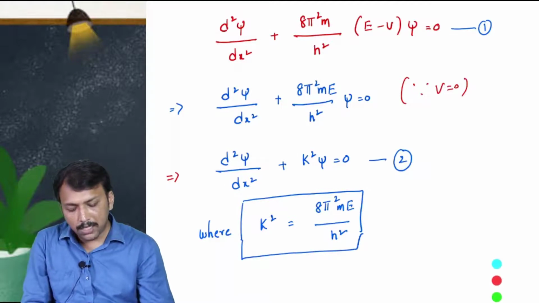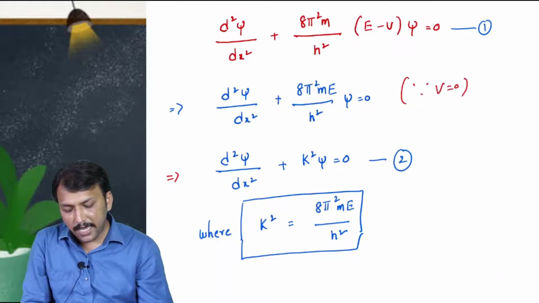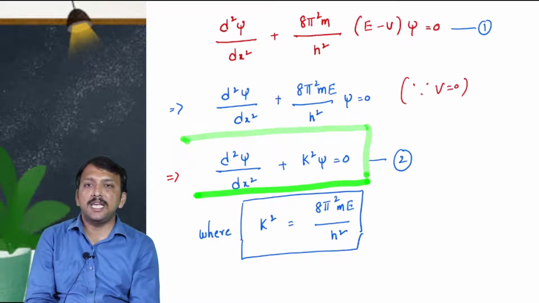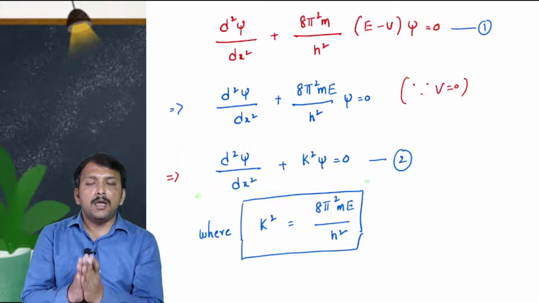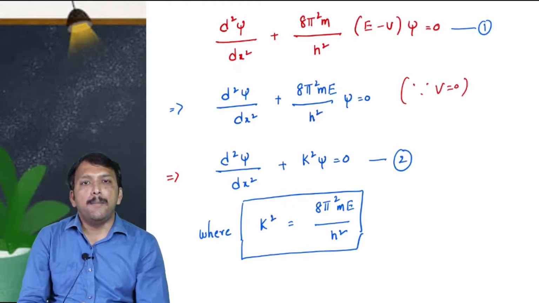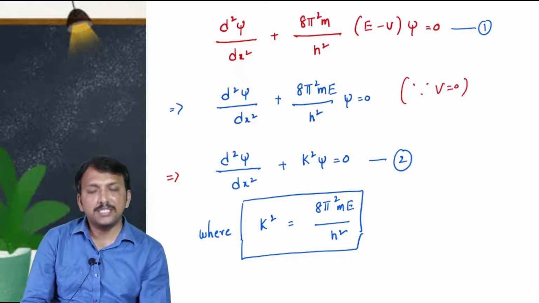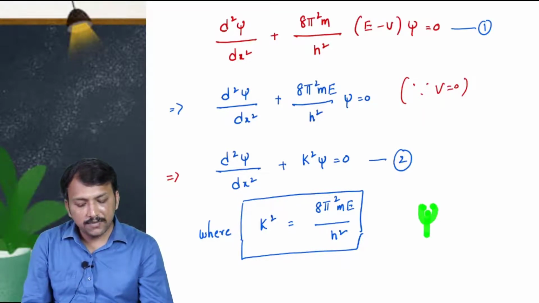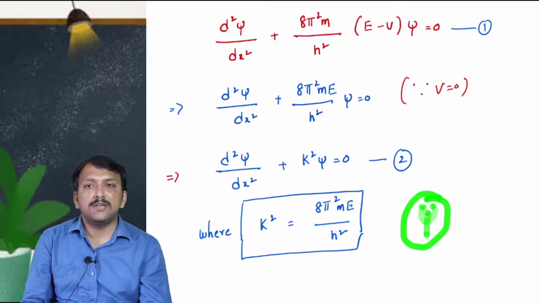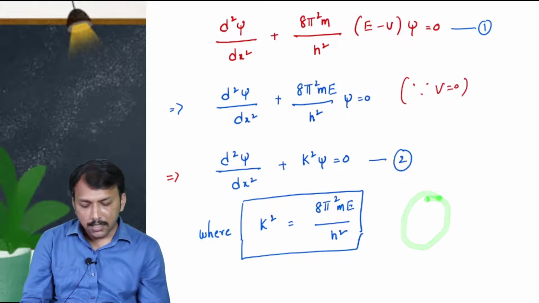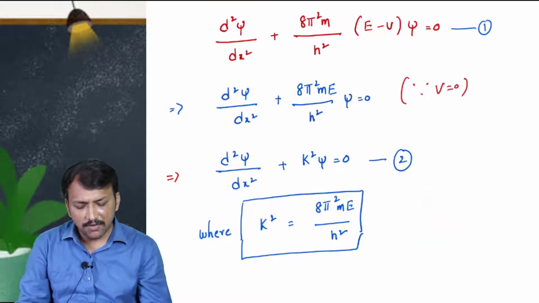Now you can observe equation number 2 is a second order differential equation. Now we have to solve this second order differential equation. By solving this differential equation, we are going to get the solution. The solution is in terms of psi. Psi is a wave function of that particle, right? So now we will solve this equation.